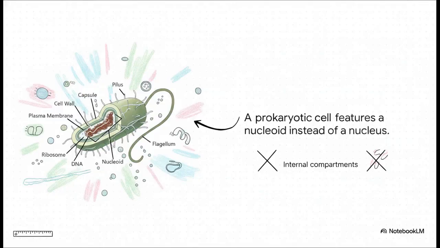Now that we know cells are the fundamental unit, let's look at the absolute simplest version of them. What's really fascinating about a classic prokaryotic cell, like a bacterium, is how minimalist it is. The DNA isn't locked away in some vault, it just floats openly in a central region called the nucleoid. These cells are microscopic, usually just 1 to 10 microns across. They've got a plasma membrane to control what goes in and out, a cell wall for protection, and little structures called ribosomes to make proteins. But they completely lack complex membrane-bound internal compartments. They are truly the minimalists of the biological world.